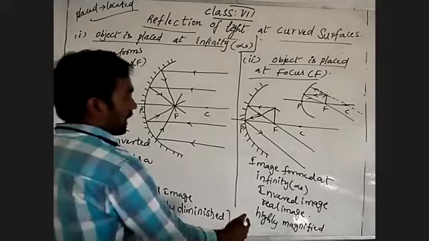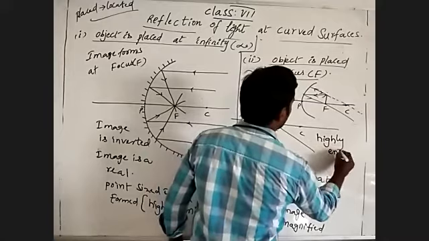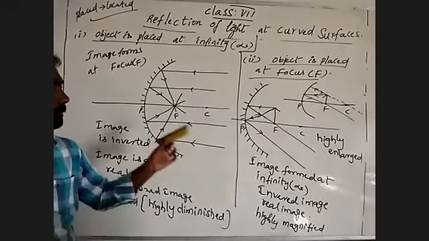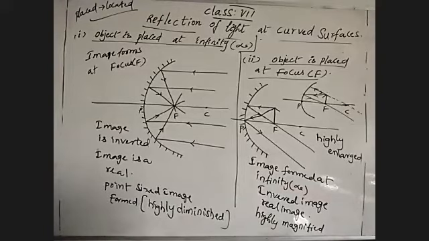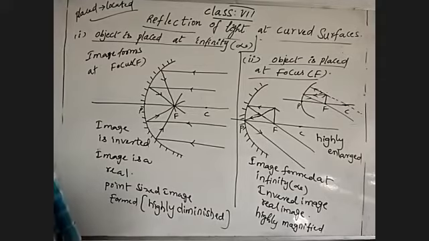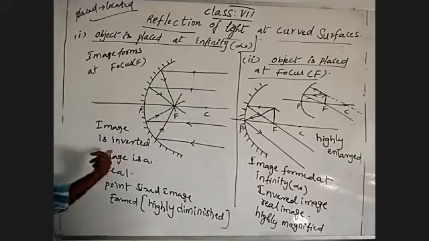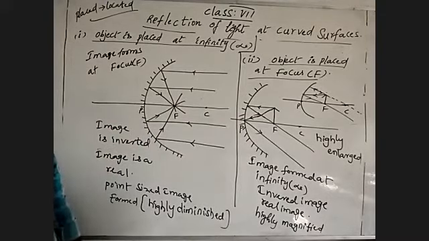Highly magnified or enlarged. Highly enlarged. See, observe, compare those two situations. In one situation, the object is placed at infinity and the image is formed at focus. In the other situation, the object is placed at focus and the image is formed at infinity. Both are similar but opposite.